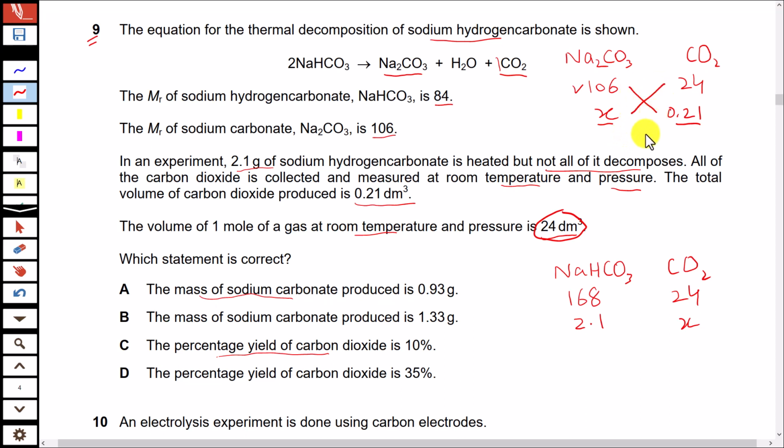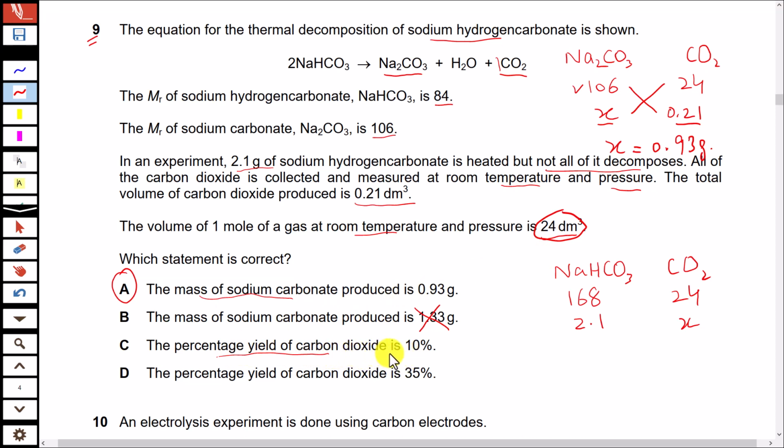Cross multiply this and solve it for x. You will get the answer 0.93 gram. So this is the mass of sodium carbonate produced in this reaction. If you look at option A, it is right, and option B is wrong because the mass produced is 0.93 gram, not 1.33 gram.